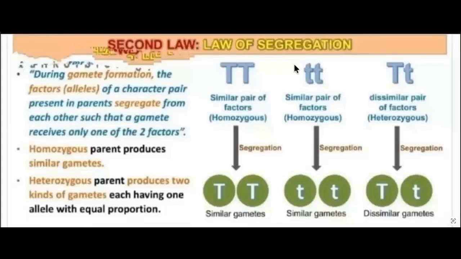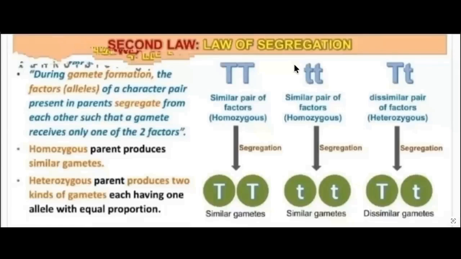Homozygous parents produce similar gametes, capital T for example, or small t, and heterozygous parents produce two kinds of gametes, each having one allele in equal proportion. As you are seeing on the screen, dissimilar gametes of the heterozygous, capital T and small t. So in any type of individual, in any plant, in any animal, the law of segregation is accepted. At the time of gamete formation, alleles have to get segregated. Whenever fertilization occurs, male and female gametes fuse, and again it becomes two in number.